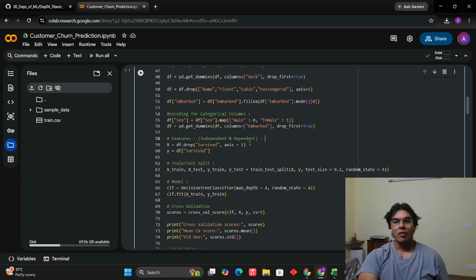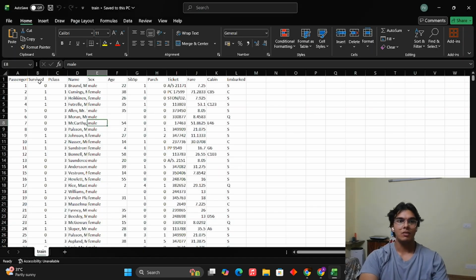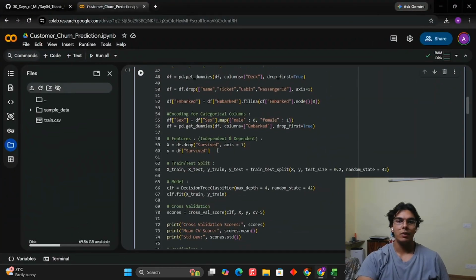First of all, independent and dependent variables. Let me show it once again. This is what we are predicting, survived. The rest of these features are going to be used to predict whether the passenger in question has survived or not. So this is our dependent variable, and these are our independent variables.